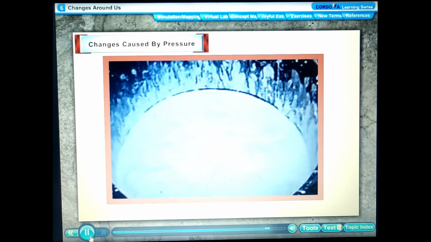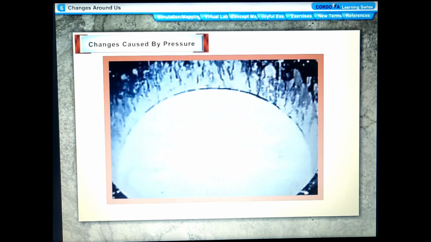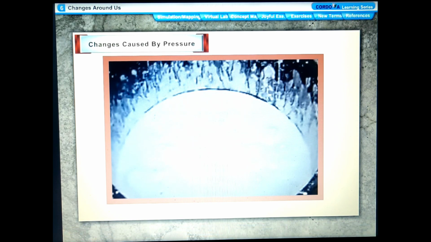When quicklime is mixed with water, it is converted into slaked lime. It is a chemical change. Also, it is an irreversible change.